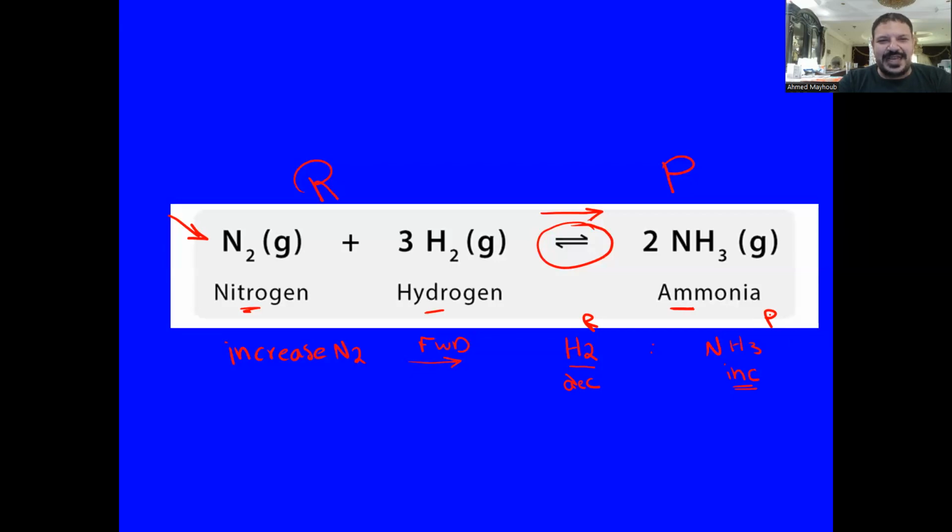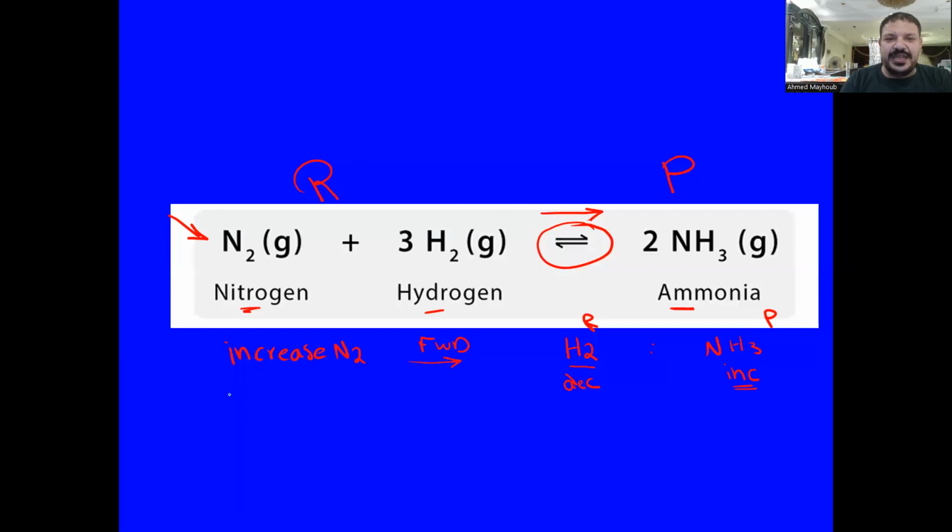Okay, so again, if we are moving in the direction of the product, it means that both of the reactants will be consumed and their percentage will decrease, and the percentage of the product will increase. Now, what if